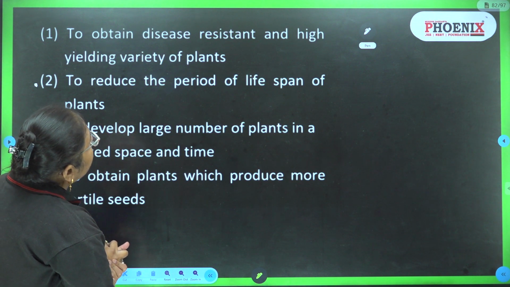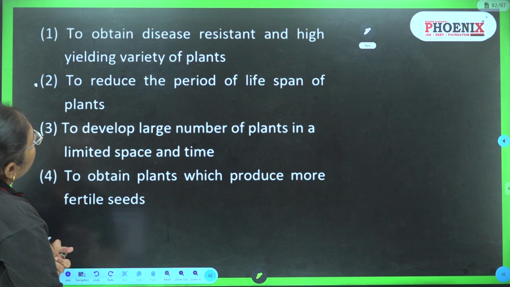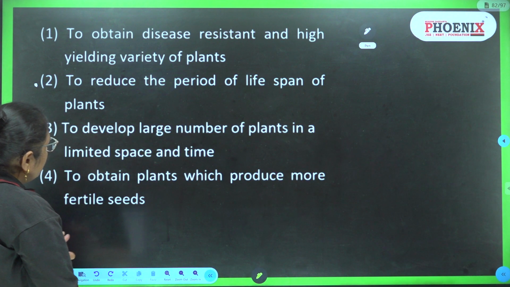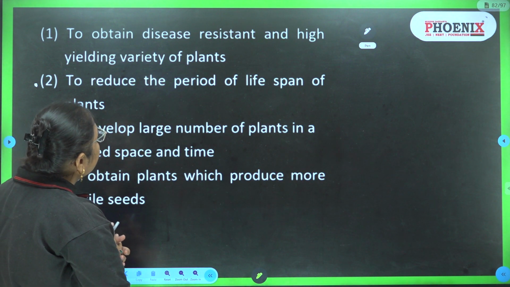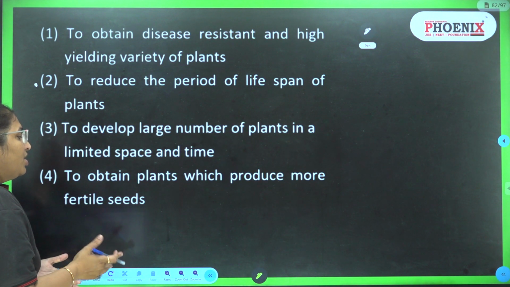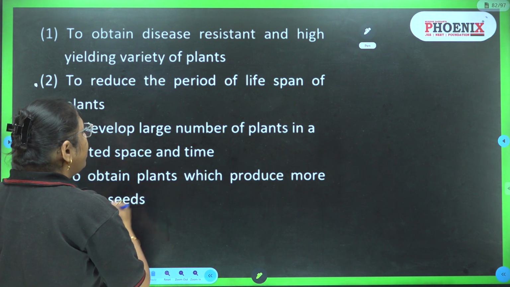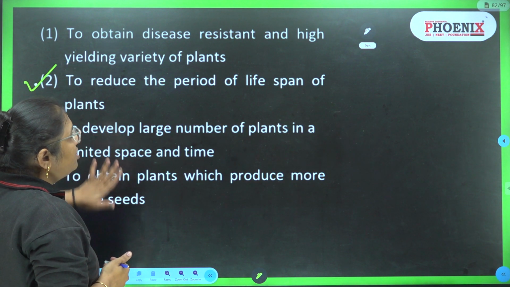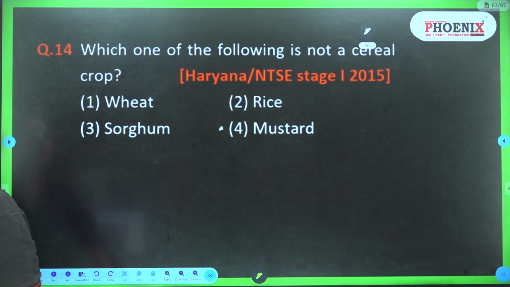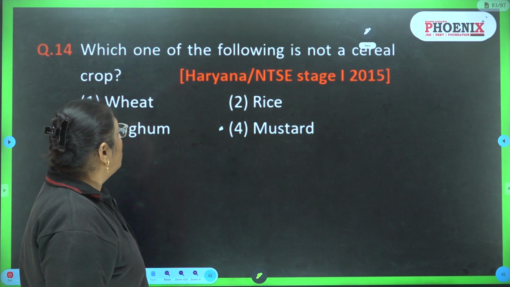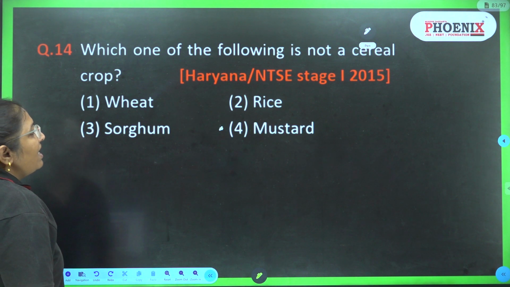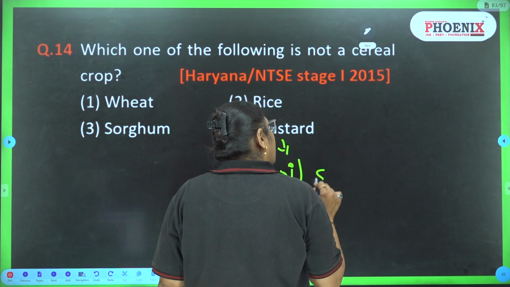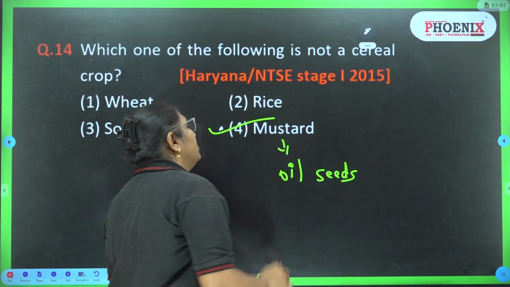To obtain disease resistant and high yielding varieties of plants, yes, we will get it. To reduce the lifespan of the plant, no. To develop a large number of plants in limited space and time, yes. To obtain plants which produce more fertile seed, this also can be done with the help of tissue culture. So which is not suitable, that is the second, to reduce the lifespan of the plant. Question 14, which one of the following is not a cereal crop? Wheat, rice, sorghum, mustard. Mustard is an oilseed, so the answer is fourth.